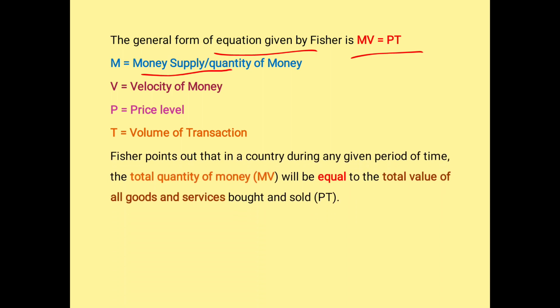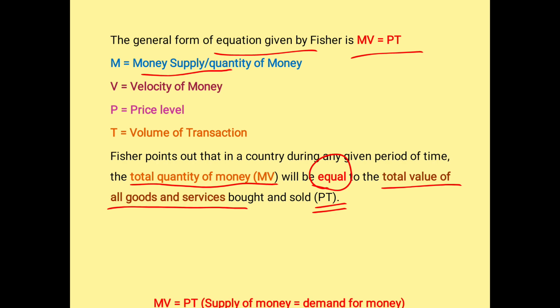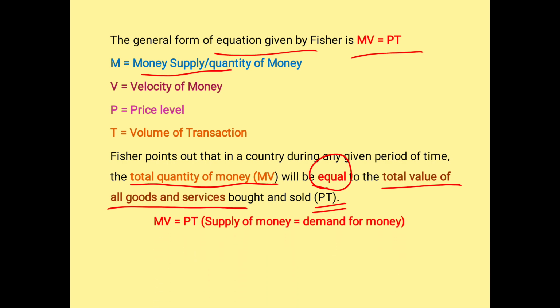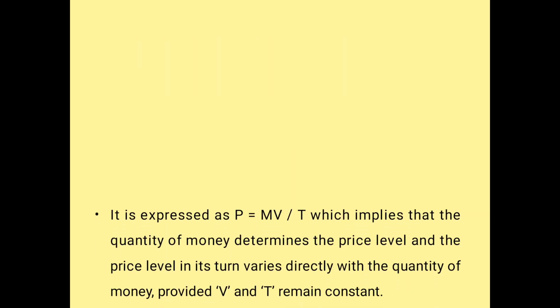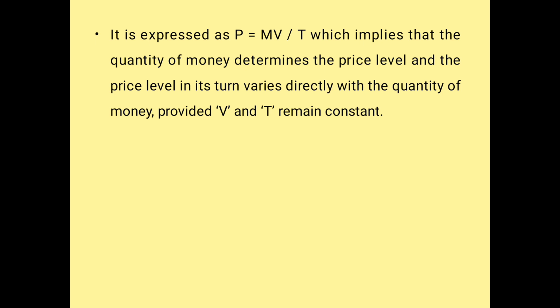Fisher points out that in a country during a year, in a given period of time, the total quantity of money, that is MV, is equal to the total value of all goods and services, which we call PT. So MV = PT, that is, supply of money is equal to demand for money. This equation is referred to as the cash transaction equation. Next, we are going to see how we reciprocate this equation.